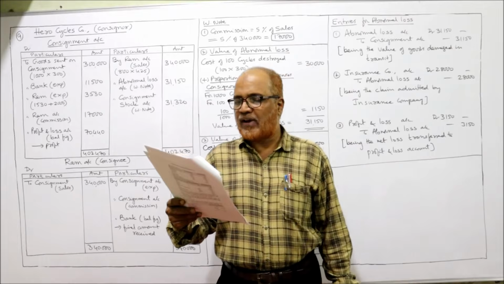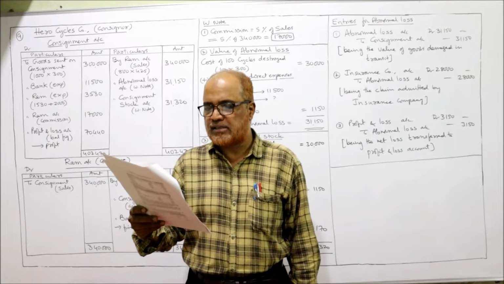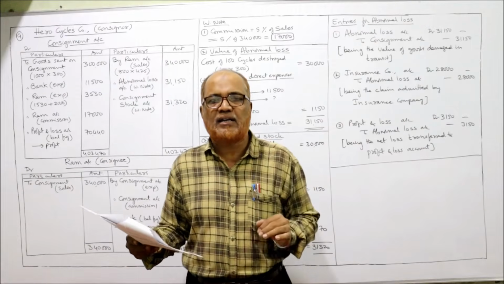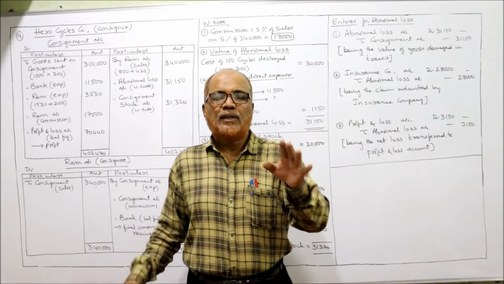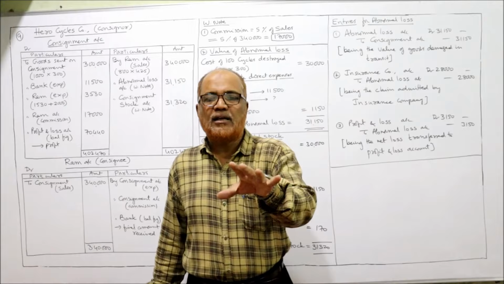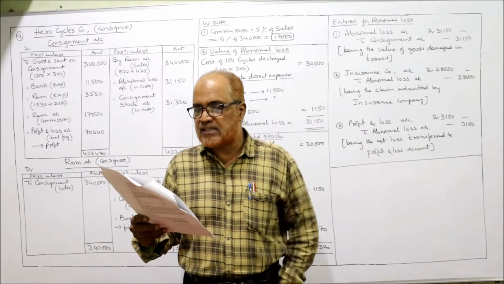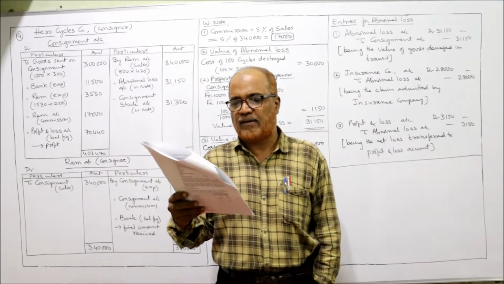Consignor paid 10,000 for freight and 1,500 for insurance. So totally 11,500 rupees are spent by the consignor. And I already told you the expenses incurred by consignor will be fully direct expenses. All the direct expenses, 10,000 plus 1,500, 11,500.